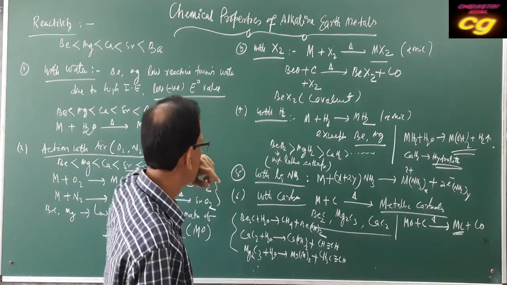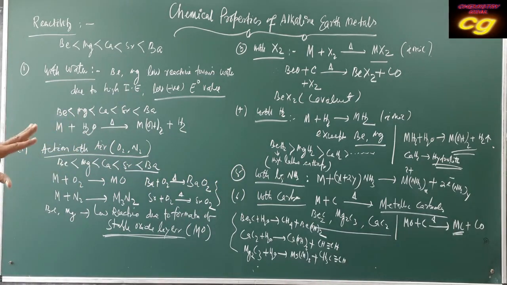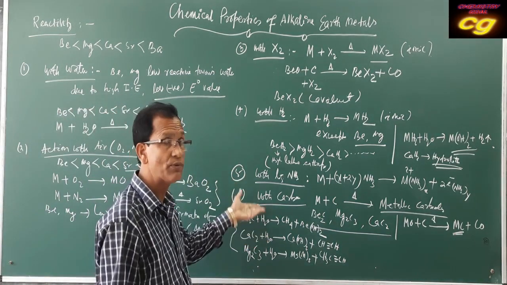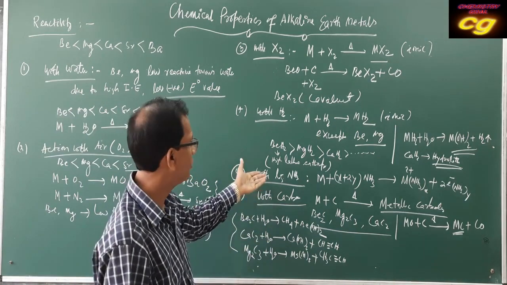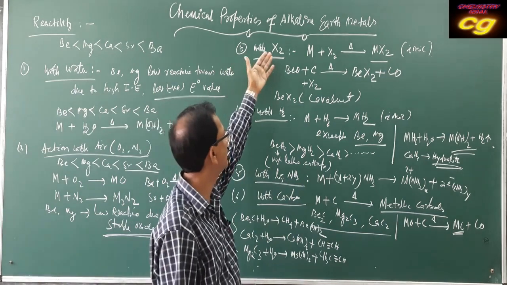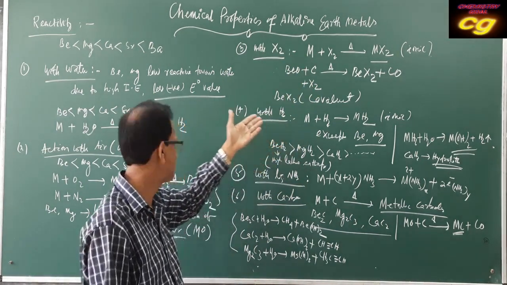So these are some important properties of alkaline earth metals: action with water, action with air, oxygen, nitrogen, and direct carbon, formation of carbides, formation of amides on heating also, and action with halogens forming halides, and with hydrogen forming hydrides.